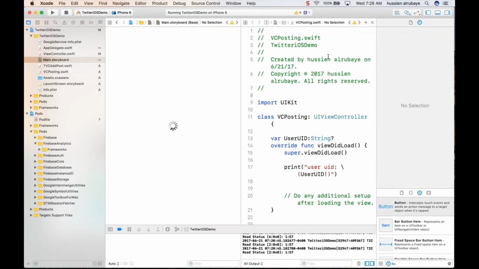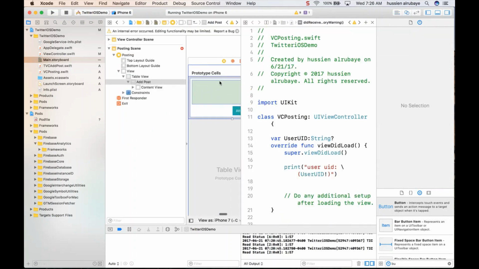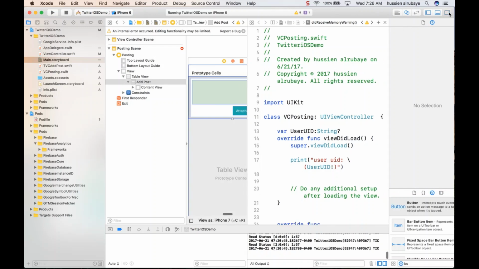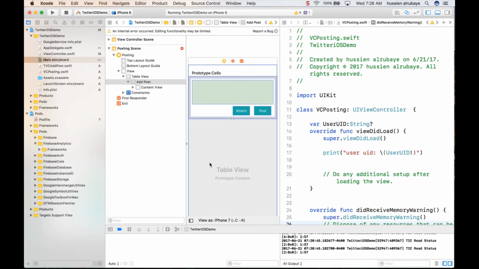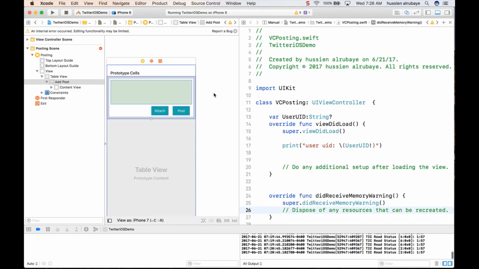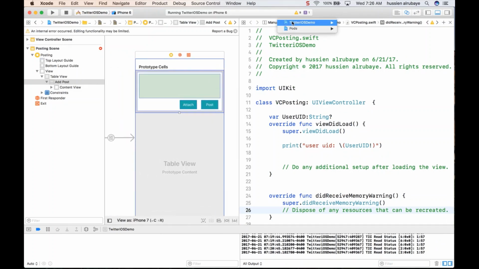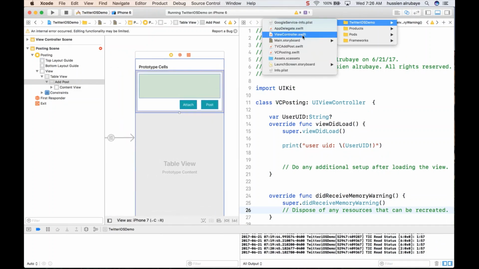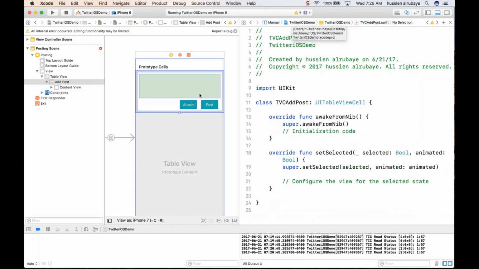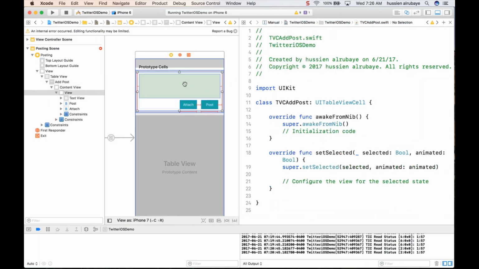Now just make everything ready, change it this way and make sure to hide this part, so you'd be able to connect the UI and change it from here to TableViewCellPosting, and say, hey, I have a number of things I need to connect.